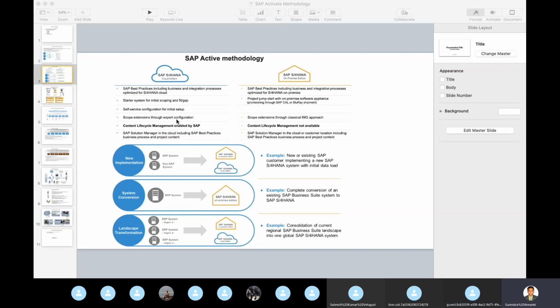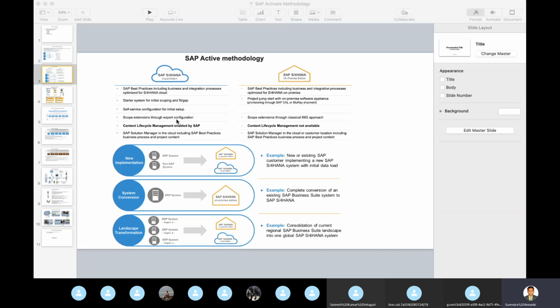So basically on cloud, if you look at solution management, the best practices, business process and project content are all inbuilt. It's like a checklist, and we can use whatever we want. But coming to on-premises, it's typically different.